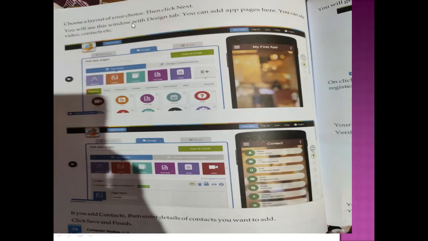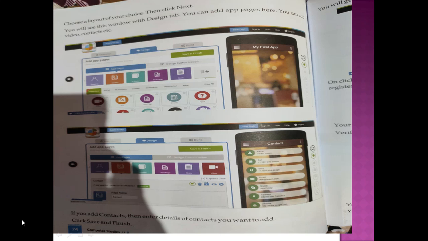Choose a layout of your choice, then click next. Here you have to choose which type of layout you want for your app. You will see the window with the design tab. You can add app pages here. You can add video, contact, etc. So there are features where you can add videos, contact numbers, whatever you want to add.